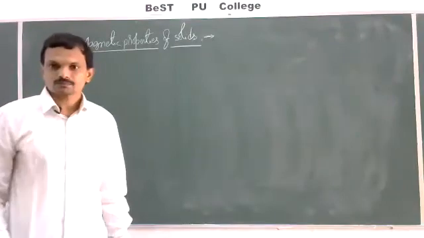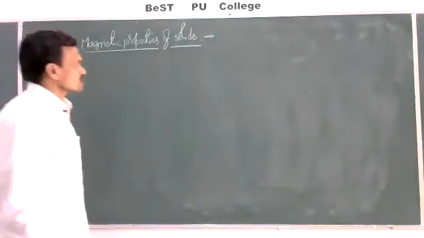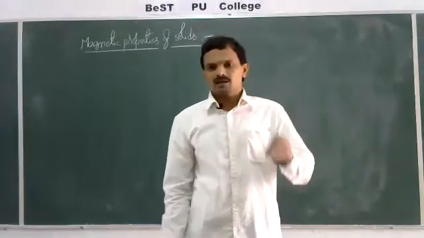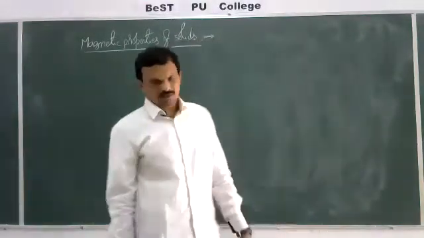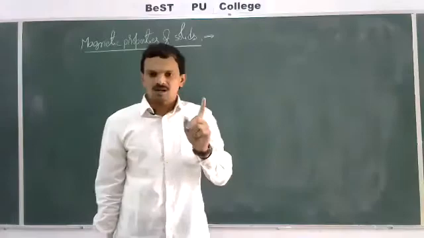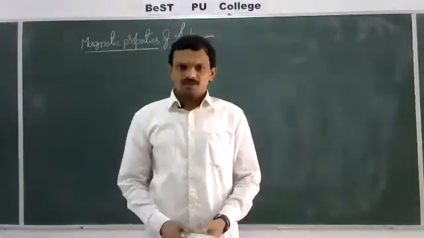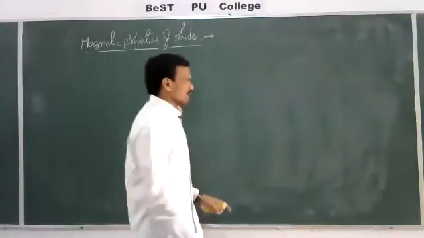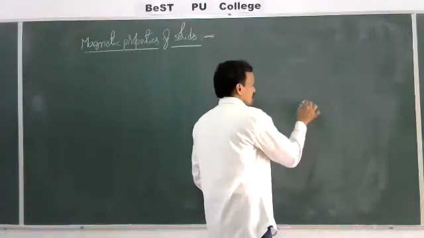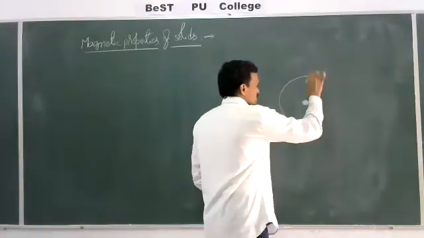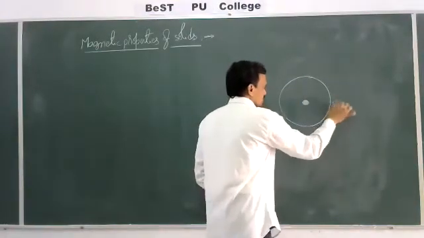See how magnetic nature is acquired by a substance. Whenever a charged particle is revolving around an oppositely charged particle, some magnetic field will be created. For example, if you take an atom, this is the nucleus. Around this nucleus, an electron is revolving.